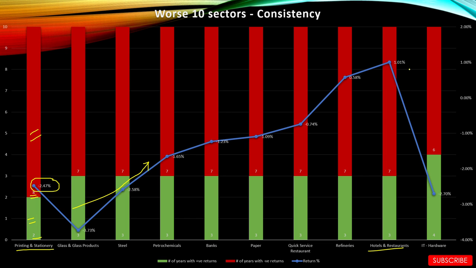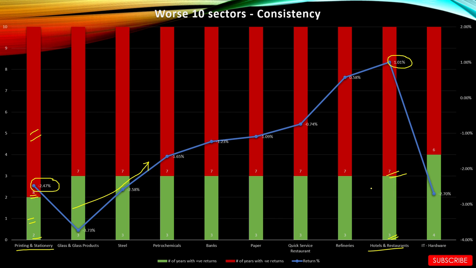Take any other example, let's say hotel and restaurant sector. So the average returns for the month of May for the sector is 1.01%. But in the last 10 years, 7 times the sector has given negative returns, and only 3 times the sector has given positive returns in the month of May in the last 10 years.